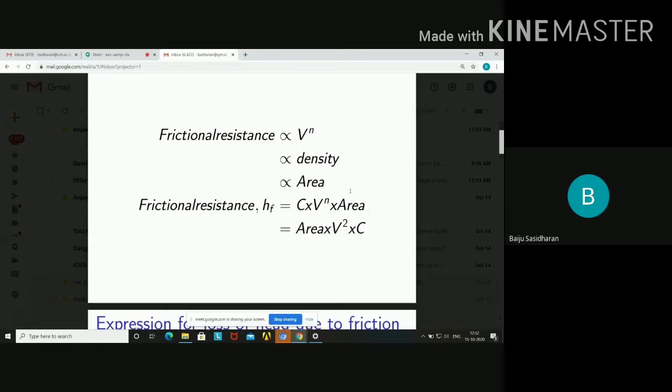Then we can also write density into that, but density is also a constant. Therefore, all those things together give a constant into V raised to N into area. Otherwise, area into V square into C. That is the frictional resistance hf.